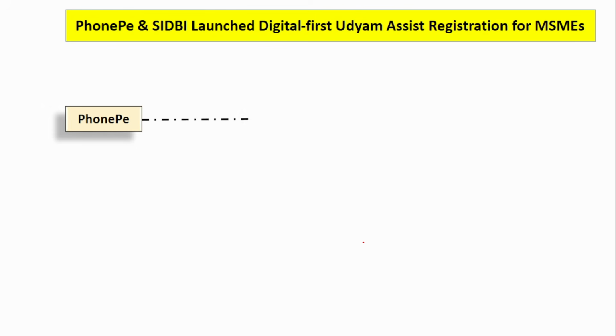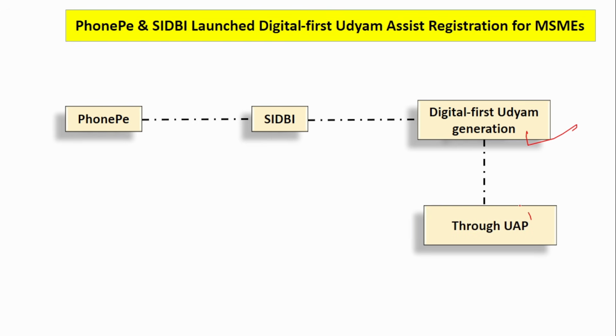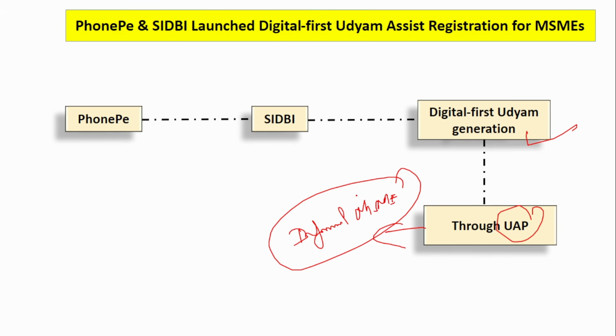Next, PhonePe and SIDBI, Small Industries Development Bank of India, together have launched the digital first Udyam registration through the Udyam Assist platform. This Udyam Assist platform was mainly introduced by the government for the informal MSMEs. The government observed that there were a lot of MSMEs that were informal in nature. When they are informal, it's very difficult for them to get a loan from the bank without any proper certification from the government. That is why this Udyam Assist platform was introduced.